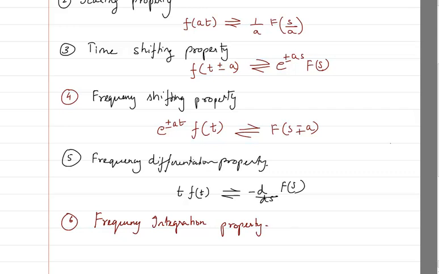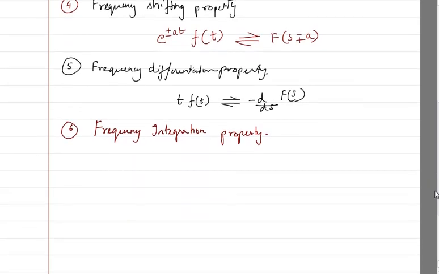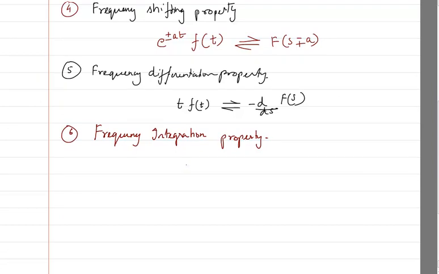Frequency integration property, which as we have done, we will rewrite as Laplace of f of t divided by t is going to be integration from s up to infinity of the Laplace of f of t, which is f of s,